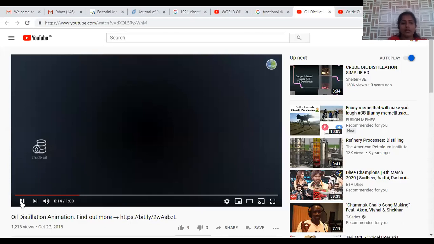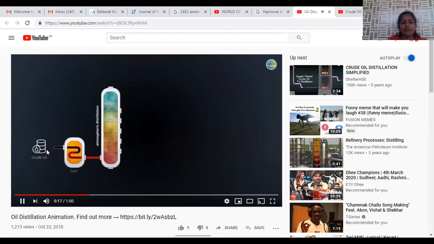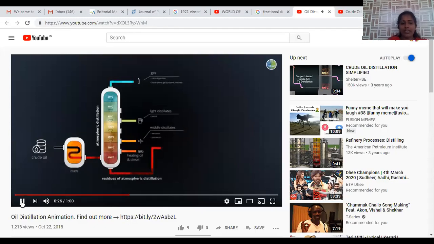So here, crude oil is taken from this material. When crude oil is given, it is subjected to an oven. The oven is used to provide the heat. So at the bottom compartment, we have 600 degrees centigrade, followed by 300, 200, 120, and the next is about 80 degrees, 40 degrees, and 20 degrees. This is a fractionating column or fractional distillating column, composed of different compartments and different temperature zones.